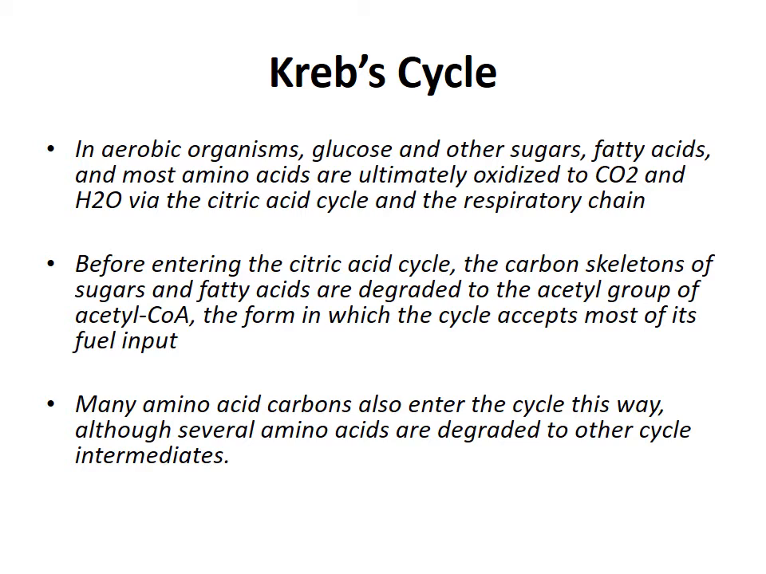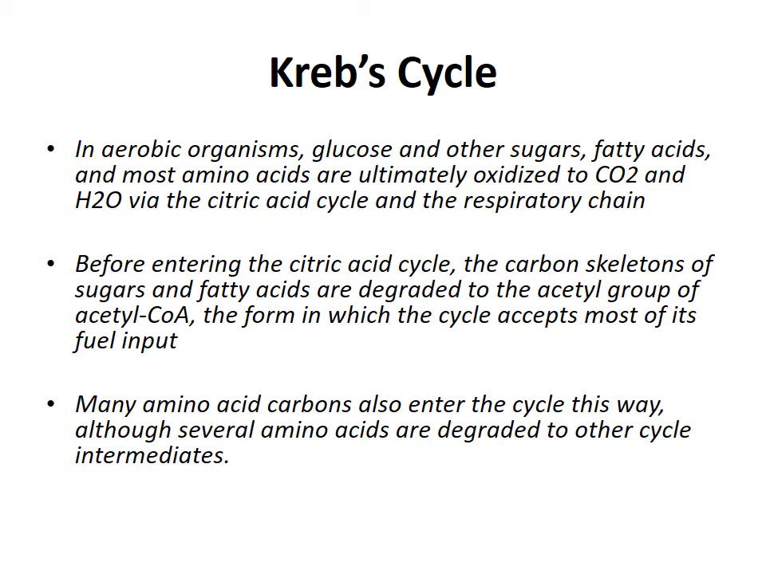Before entering the citric acid cycle, the carbon skeletons of sugar and fatty acids are degraded to the acetyl group of acetyl coenzyme A, and this process takes place in cytoplasm. The acetyl coenzyme A is the only form in which the cycle accepts most of its fuel input. It means whether these are fatty acids, amino acids, or sugars, first they have to be converted into acetyl coenzyme A in cytosol.